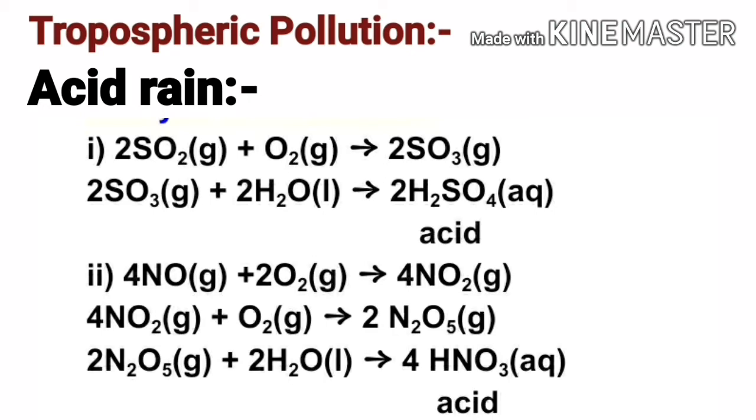Now 4 moles of nitrogen dioxide gas react with 1 mole of oxygen gas in the atmosphere to form 2 moles of dinitrogen pentoxide gas. Now, 2 moles of dinitrogen pentoxide gas react with 2 moles of water molecules in liquid state in the atmosphere to form 4 moles of nitric acid in aqueous state.